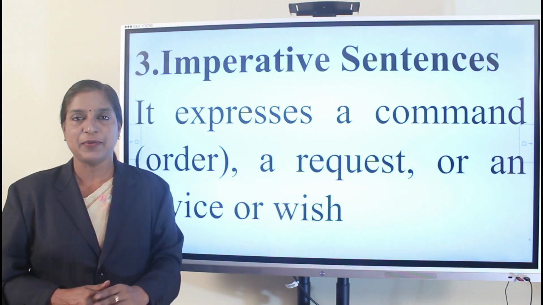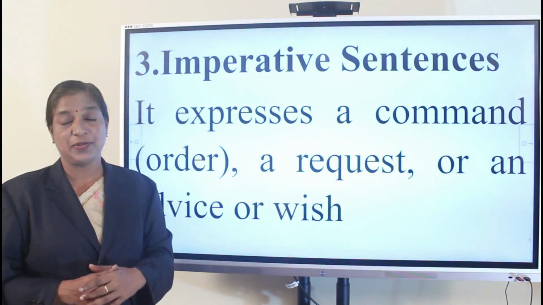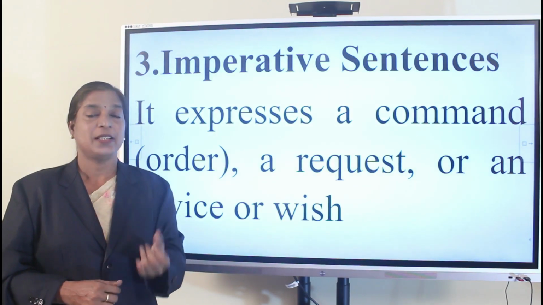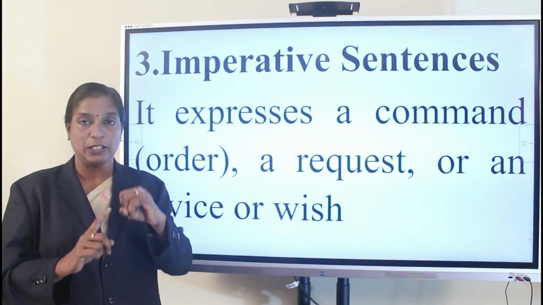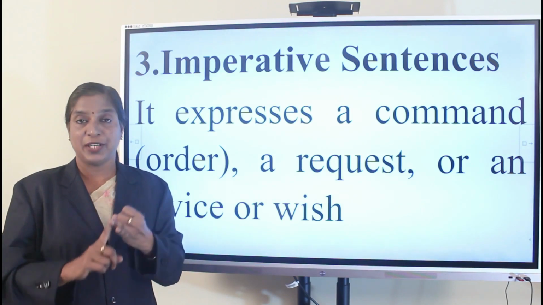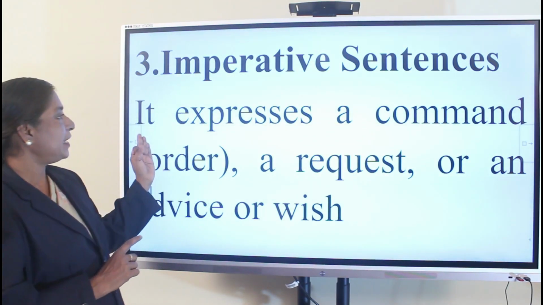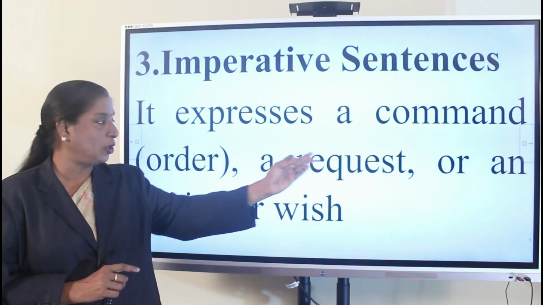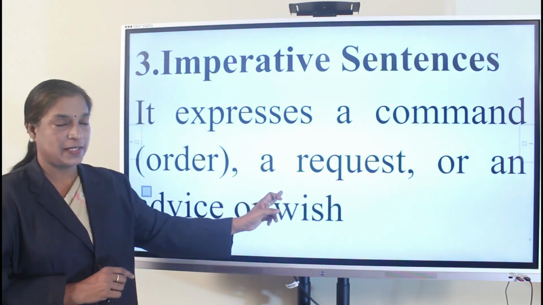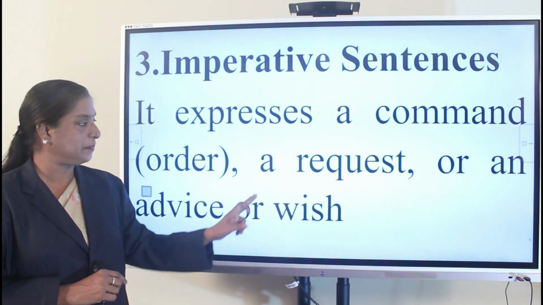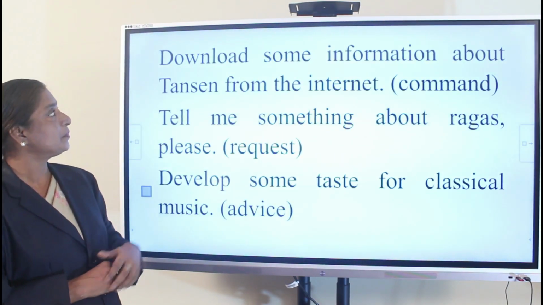Okay. The third type of sentence is imperative sentence. In imperative sentence there are three subdivisions. That is, first one is order or command, then request, then advice or wish, you can say. Now look here. It expresses a command or an order, a request or an advice or wish. This is imperative.